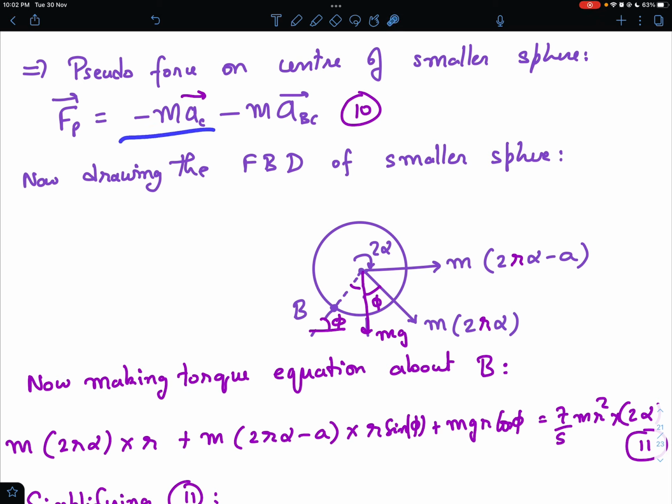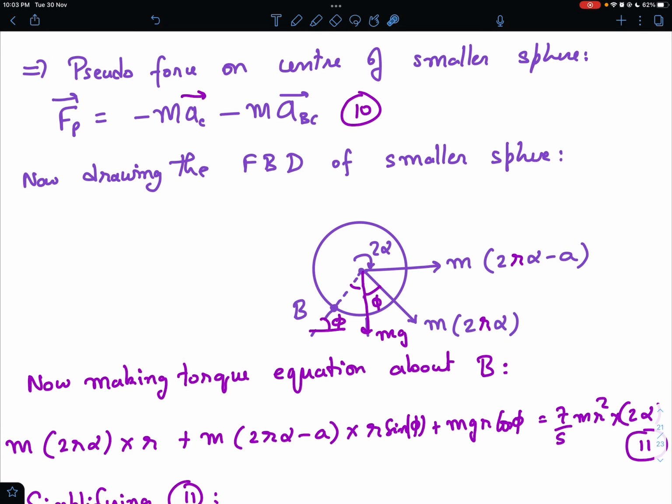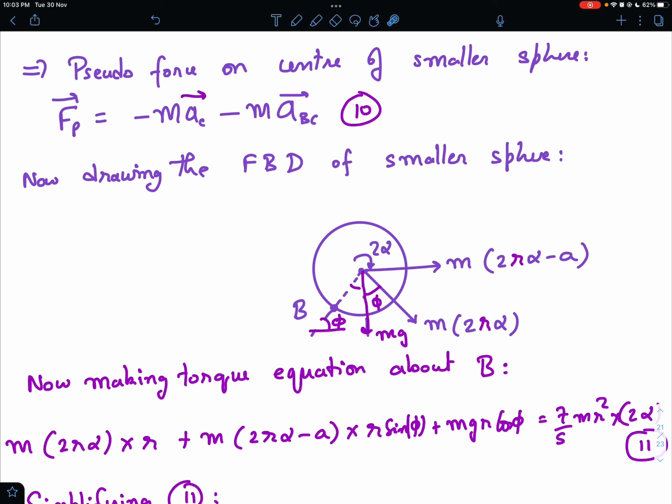Instead of finding the resultant of these two pseudo forces, I am applying the two pseudo forces separately. So minus m times a_C. Since C had an acceleration of 2r alpha minus A here, the pseudo force will be m times 2r alpha minus A to the right. This corresponds to the acceleration of the bigger sphere, and then there was the relative acceleration of point B relative to the center of the bigger sphere, and that was 2r alpha. So corresponding to that there is another pseudo force m into 2r alpha. I hope you understood the two pseudo forces: because the acceleration was a superposition of two accelerations, I'm applying two separate pseudo forces instead of combining them into a single one.